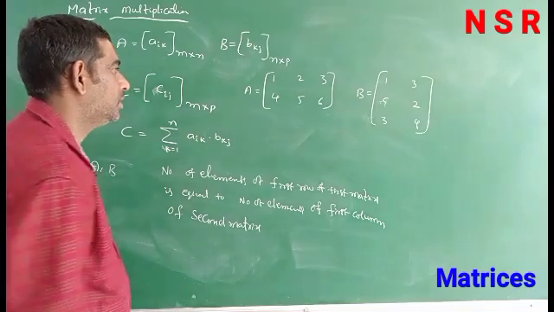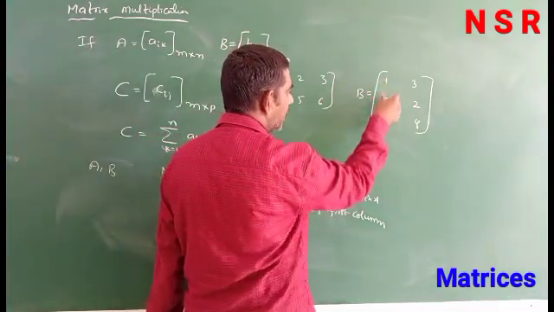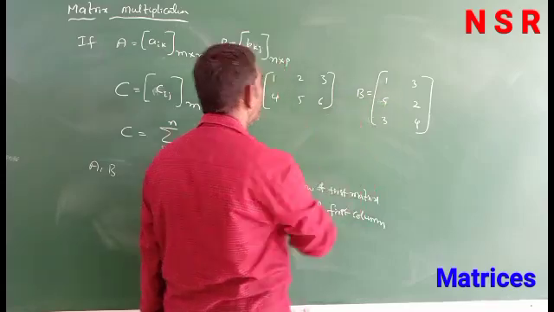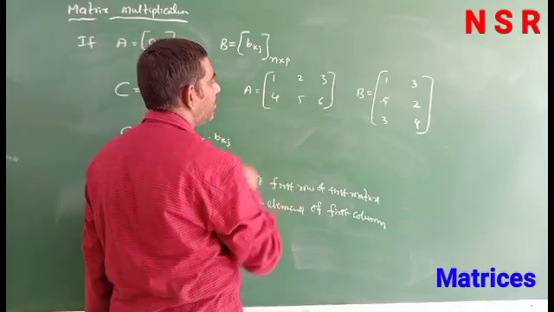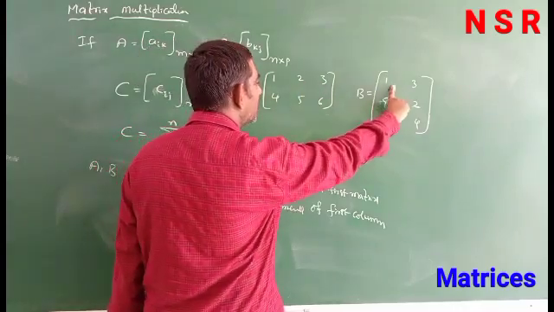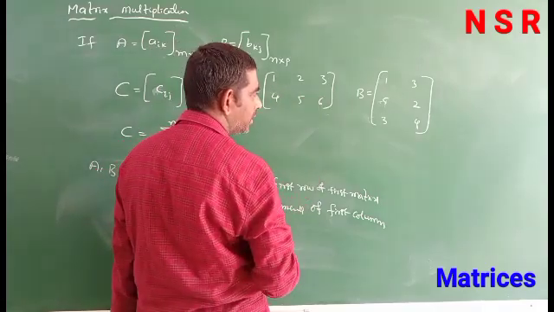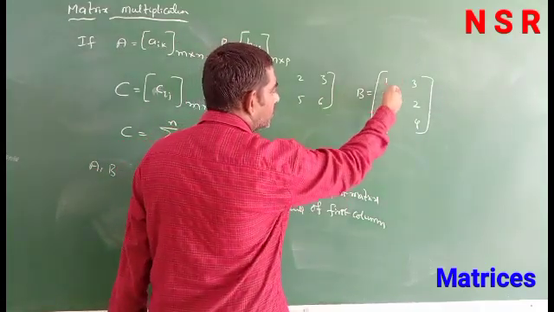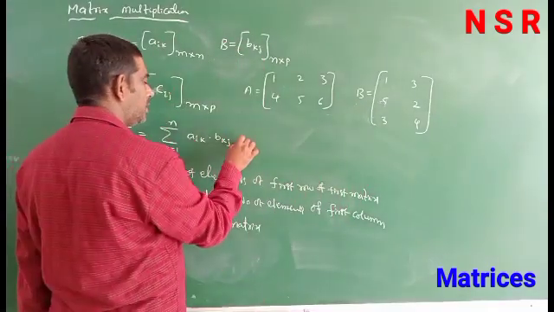Take it as a simple matrix. So in the first column of the second matrix, how many elements? 3 elements. Here first row, 3 elements. So the first row of the first matrix has the same number of elements as the first column of the second matrix. Now matrix multiplication is possible.